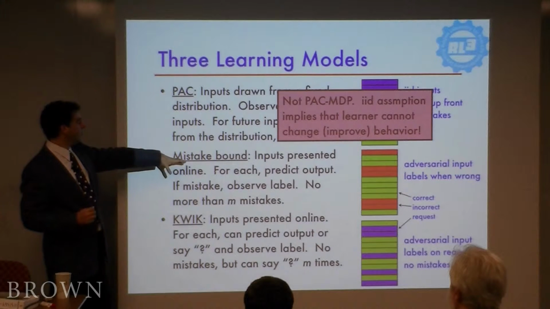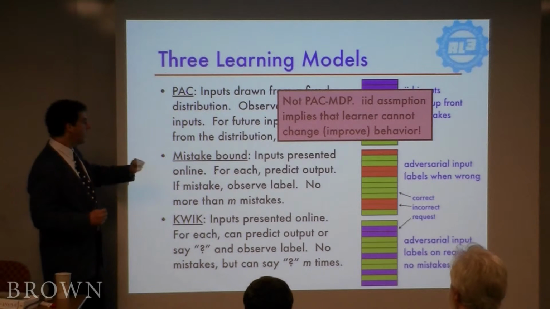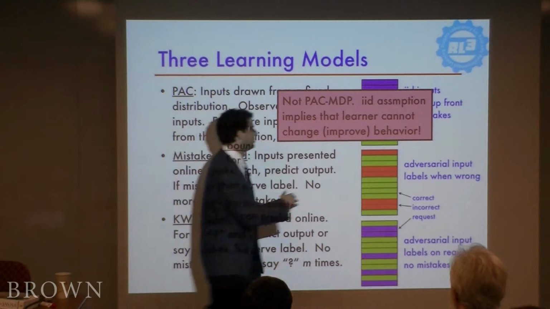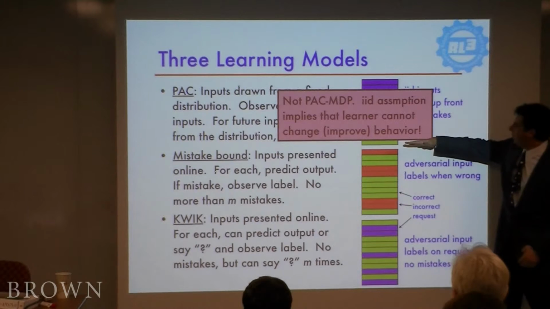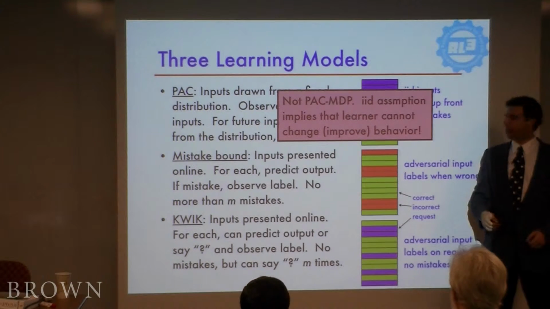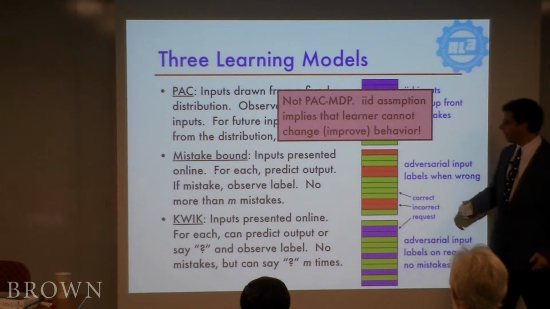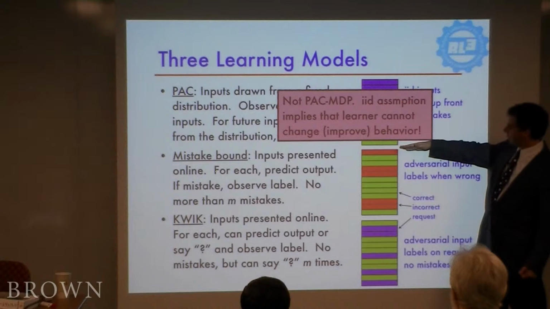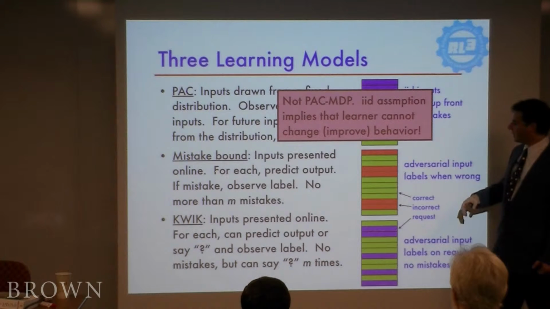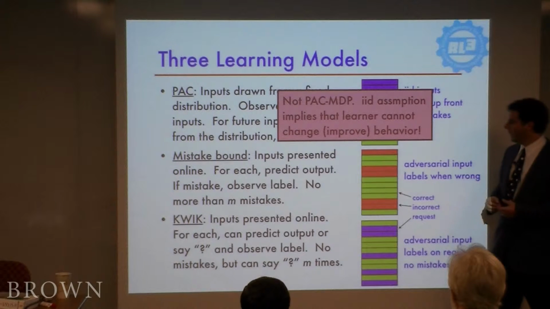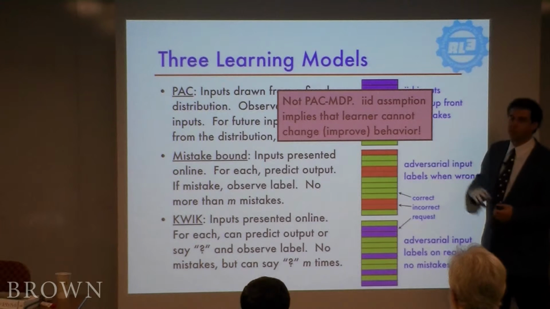And it turns out there's a whole class of algorithms called mistake-bound algorithms that have a more friendly structure. So here we imagine that inputs are being presented sequentially. On each input, the algorithm makes a prediction. What do I know about that input? And it's allowed to be wrong, but it's not allowed to be wrong too many times. So it's allowed to be wrong as long as it learns something significant from that, so that won't happen again. And so we say an algorithm is a mistake-bound learning algorithm if we can bound the number of times these mistakes will happen.